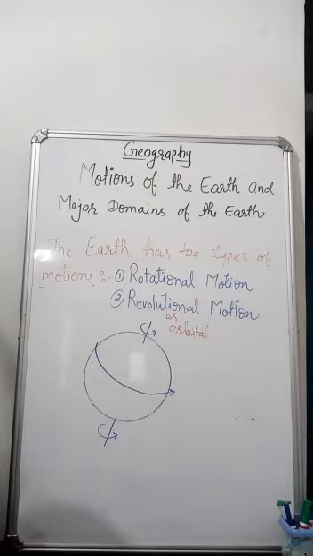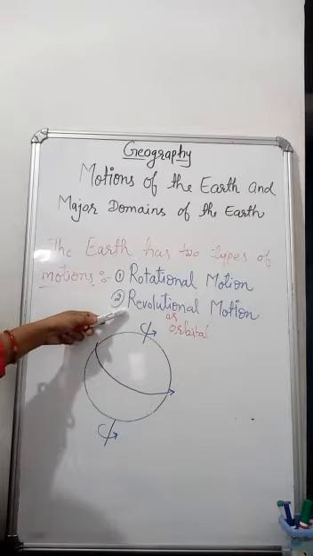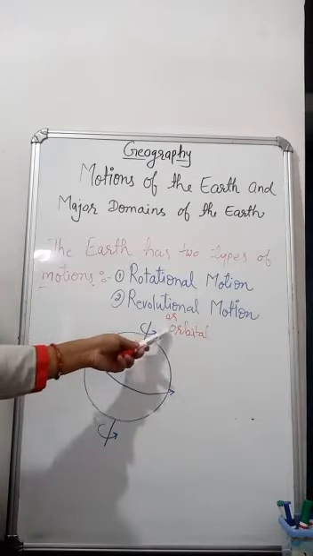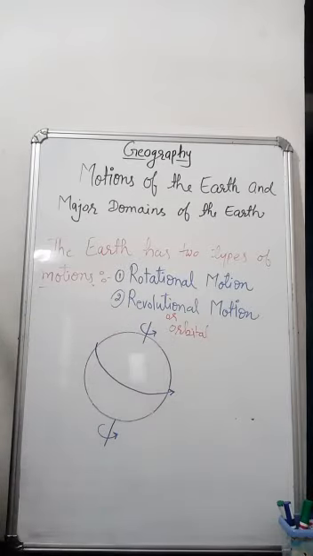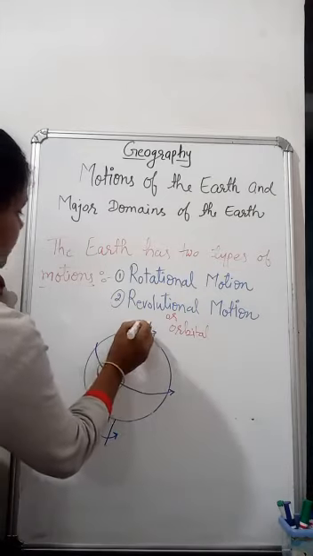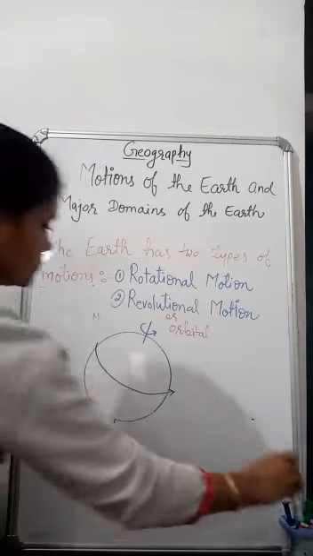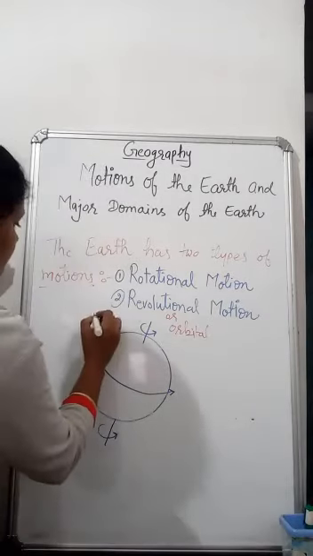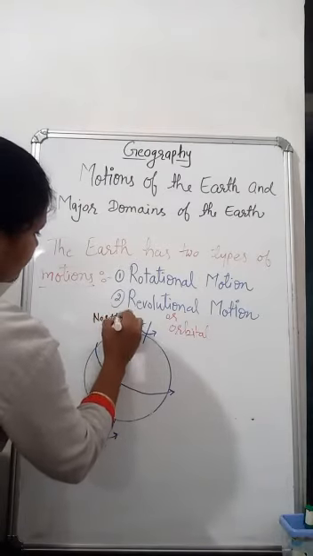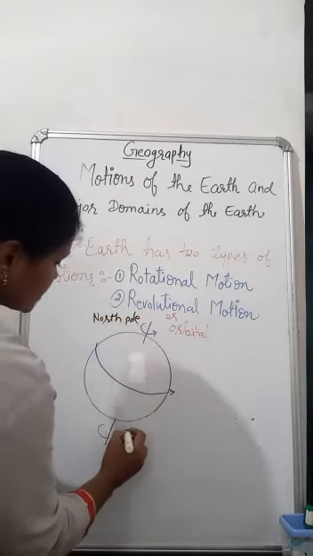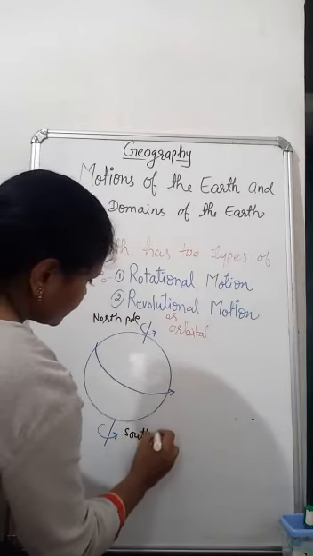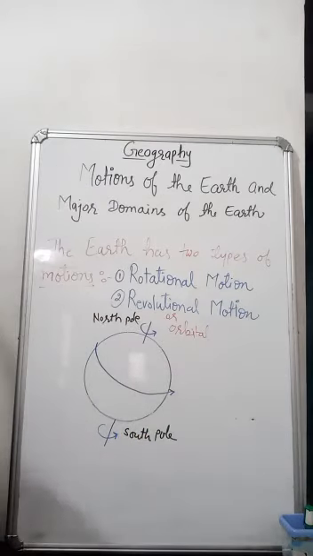The earth has two types of motions: rotational motion and revolutional motion or orbital motion. First, see here, rotation. This is North Pole, and this one is South Pole. Fine.